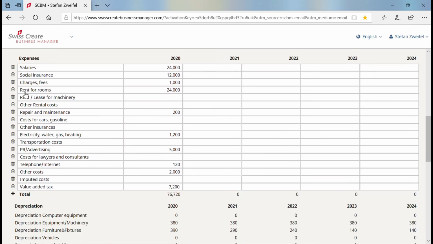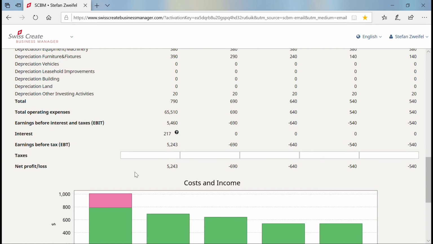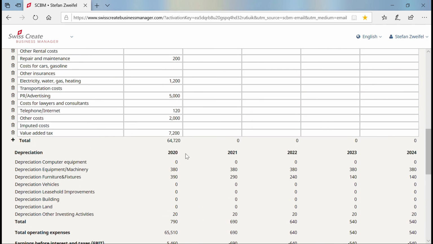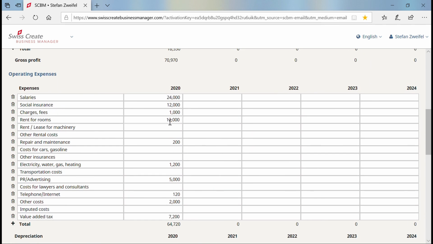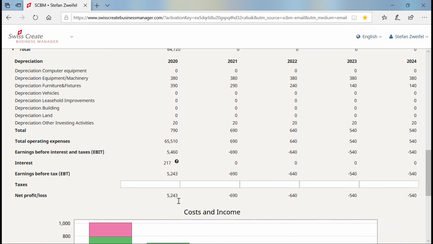Okay, the rent for rooms is a calculated cost, and if I reduce it to half, let's have a look what will happen. Now I have a net profit, not a net loss. So even if I'm charging myself $1,000 a month for the rent of the rooms, I have a net profit.